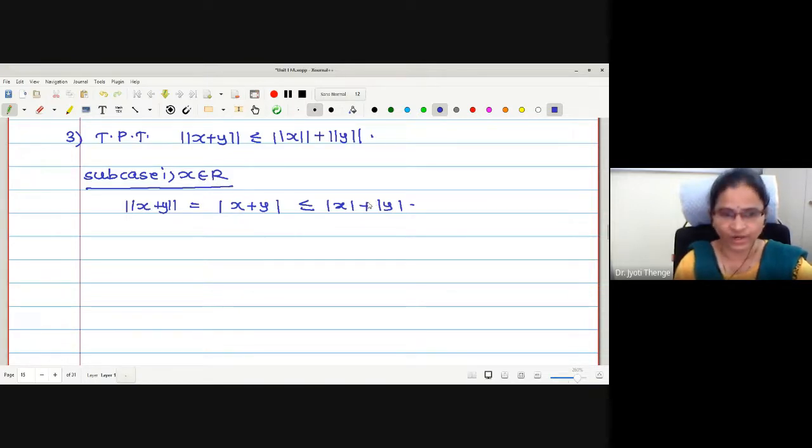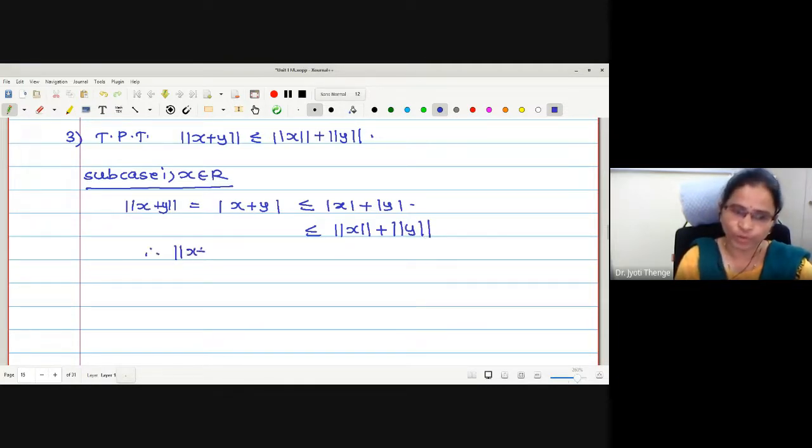No, we cannot write it directly for the complex numbers. Therefore, we will write separately for complex. Mod x is again norm x, this mod y is again norm y. Therefore, what we have proved is norm of x plus y is less than or equal to norm x plus norm of y. Now, let me go for the subcase.